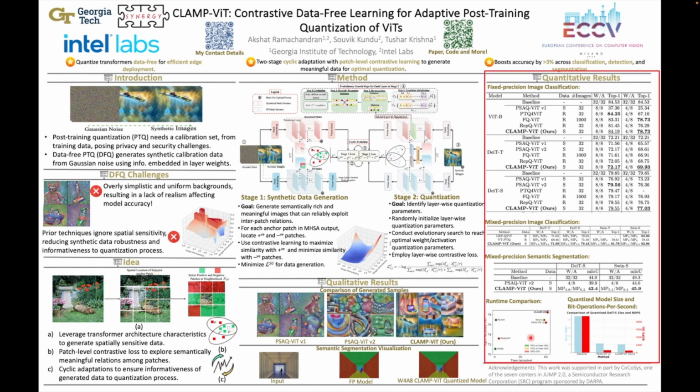In the figure here, we show the runtime and top-1 accuracy of different techniques on an NVIDIA Titan GPU for DeiT models. CLAMP-ViT achieves significantly higher accuracy compared to the other methods, with only a minimal increase in runtime of approximately 5% compared to the best data-free quantization technique. On the bottom right, we also report the reduction in model size and bit operations per second of mixed precision quantized DeiT compared with PSAQ-ViT V2. CLAMP-ViT achieves approximately 10% lower model size in MBs and bit operations per second when compared to PSAQ-ViT V2, while yielding more than 3% improved accuracy.